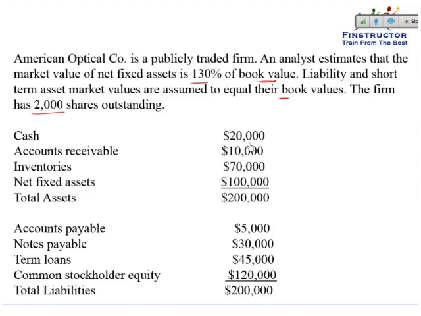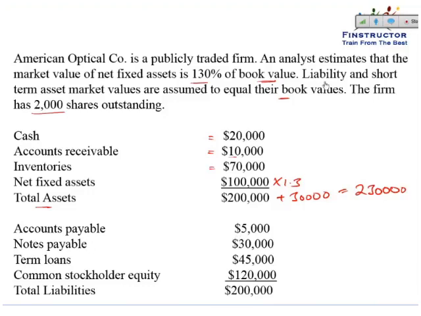So, cash has a value of 20,000. Accounts receivable have a market value of 10,000. So, liability and short-term asset market values are equal to their book values. So this is correct. Inventories are also a short-term asset worth 70,000. The net fixed assets have a fair market value of 130% of their book value. So the fair value of the total assets would be another 30,000 because the fair value of these net fixed assets is $30,000 more. So 230,000 is the market value of assets.